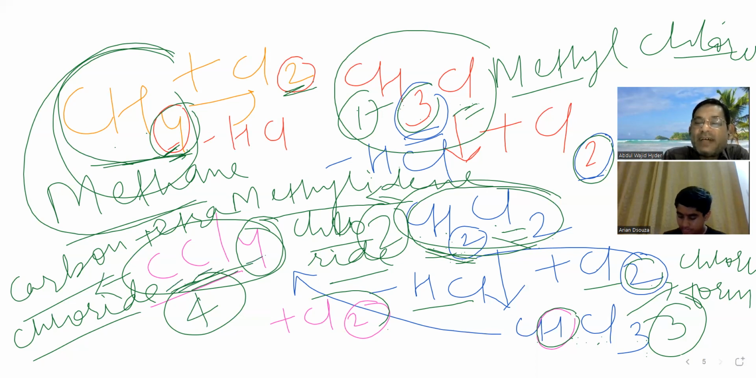Its another name is pyrene. Why is it known as pyrene? Because it is used as a fire extinguisher. Since it is used as a fire extinguisher, that is why it is known as pyrene.